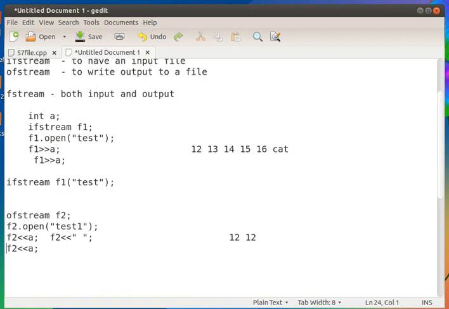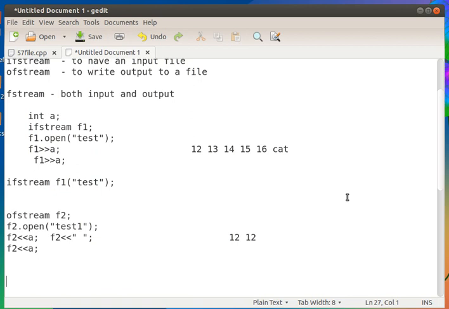Now we can use the class FStream for both operations. FStream can be used for both reading and writing.